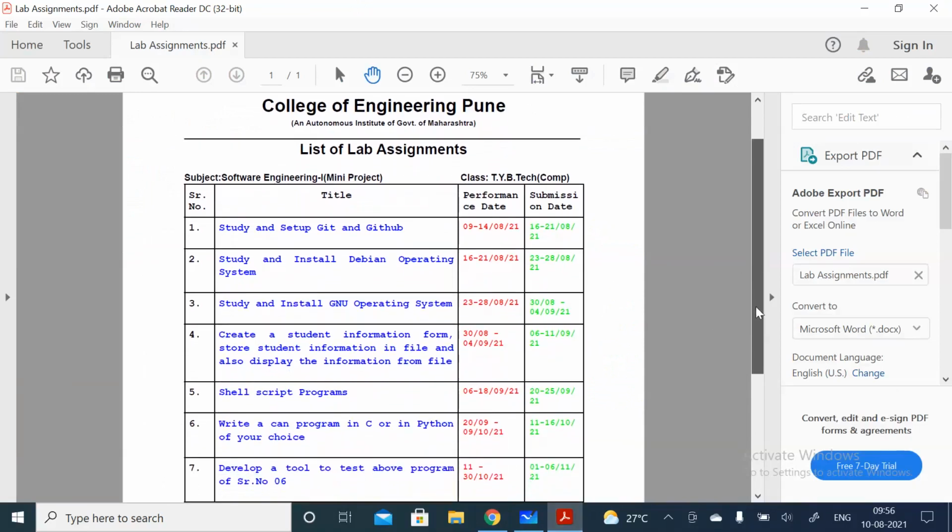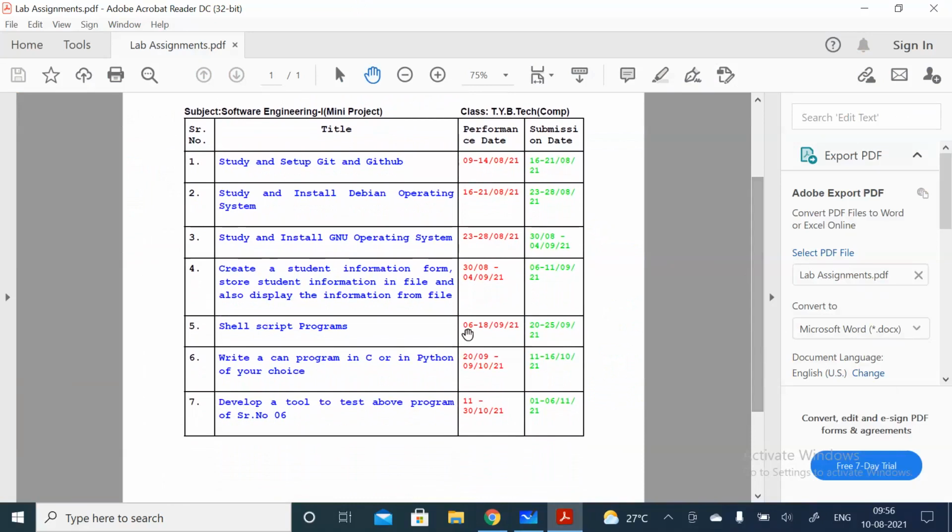Now, see, if you see this list, the first three assignments. So in this week, you just go with the first assignment. And I have also given the timeline here. If you see, the performance date and submission date are also given, right? So in this week, you just go with the first assignment. And all these three assignments are study assignments, so there is no kind of programming here. You only need to study from the different resources.